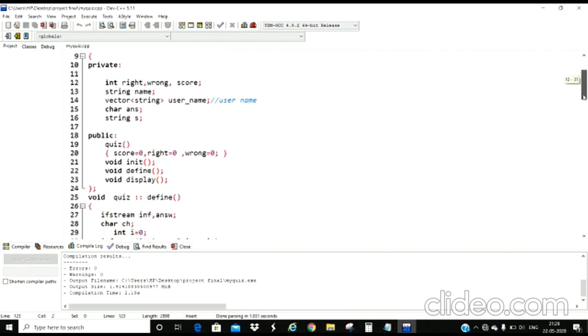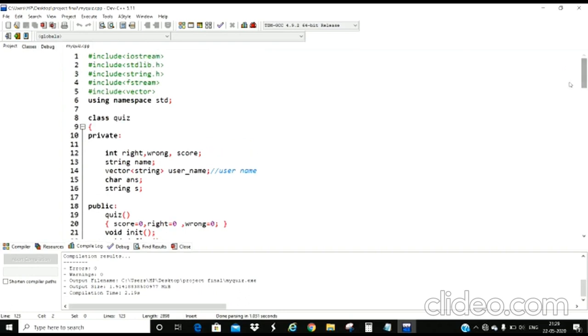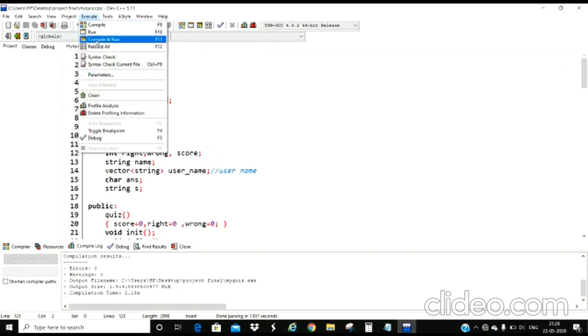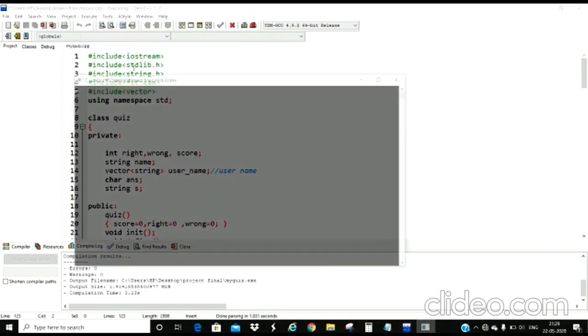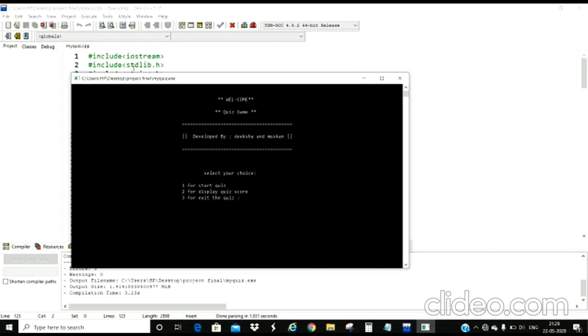Now I will run this code on the Dev C++ compiler, and let's play the quiz. So our code is compiled successfully and we are at the message select your choice. So I'm choosing 1, which is for start quiz. So enter your name. I'm entering my name, Muskan. And here is the first question.